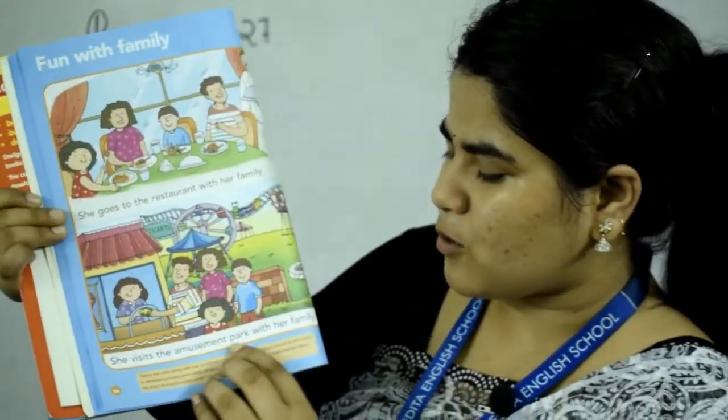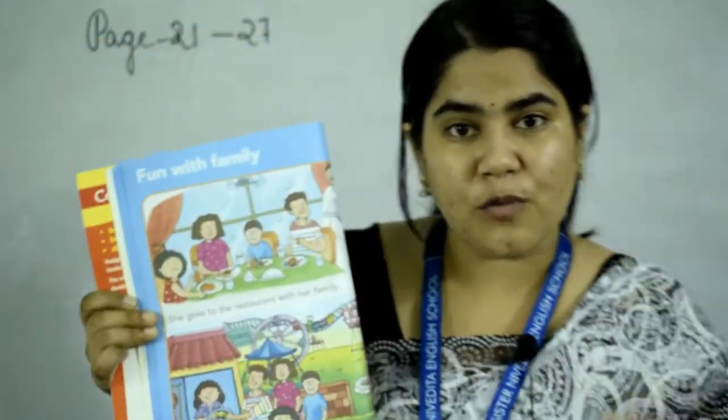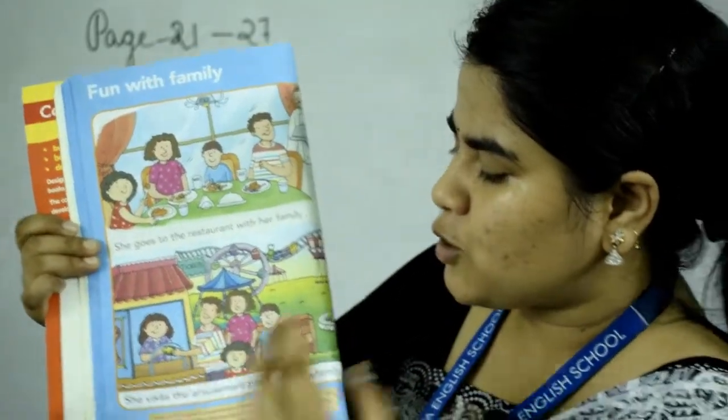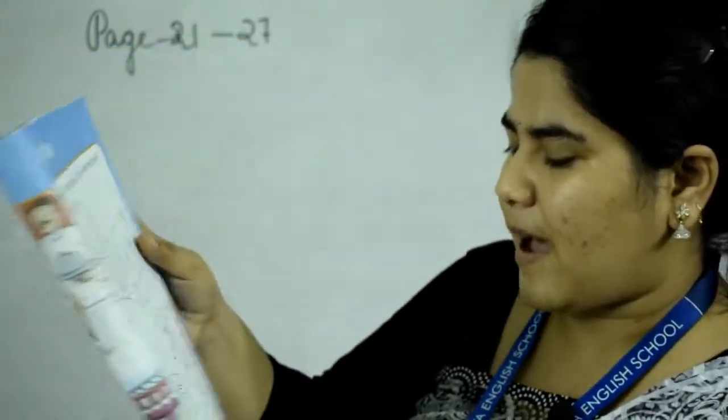She visits the amusement park with her family. Amusement park is a park where a lot of playing things you can get, like over here you will get the Dreamland, right? Many of you have visited Dreamland, that is also an amusement park. You will get the merry-go-round, roller coaster, lot of things. Okay, so she visits the amusement park with her family.